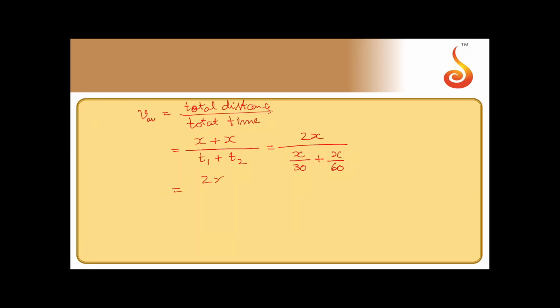Now take x common in this, so you'll get 2x divided by x into 1 by 30 plus 1 by 60. So x get cancelled, it will be 2 divided by 3 by 60. That will be 120 by 3, that is 40 km per hour. That is option D.